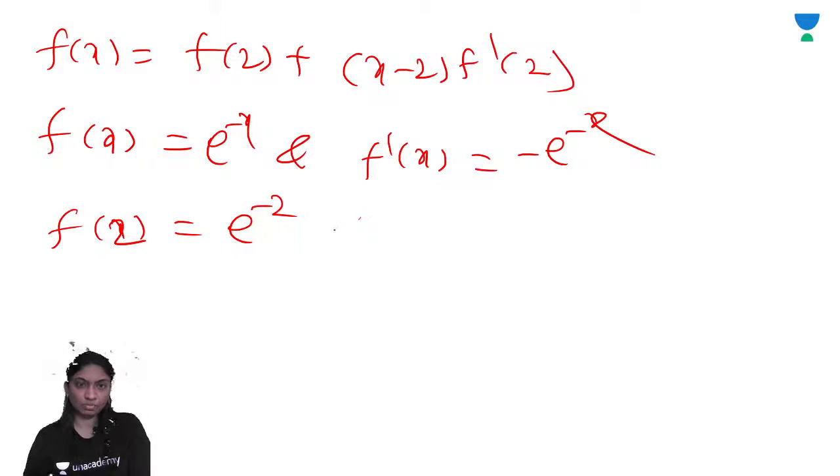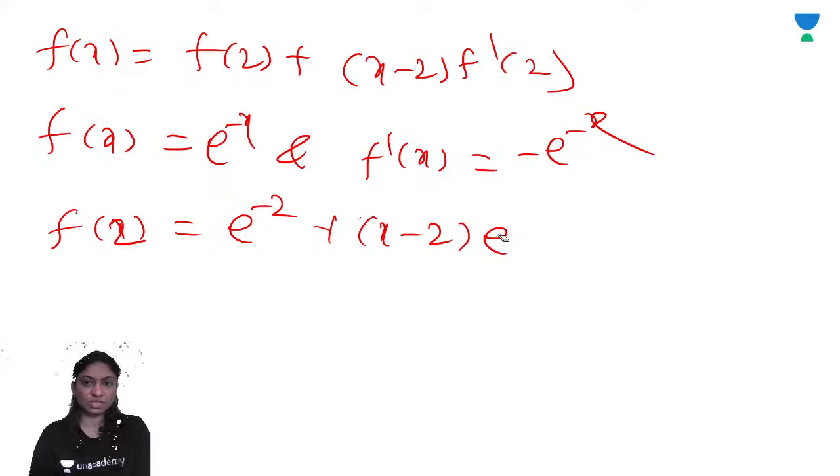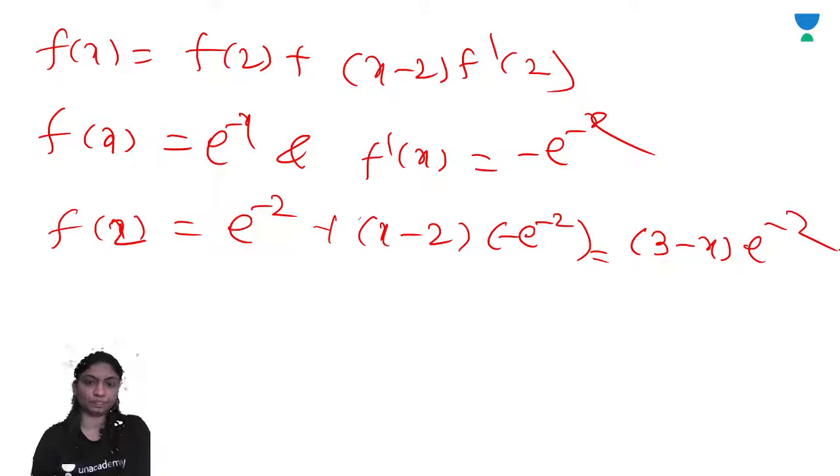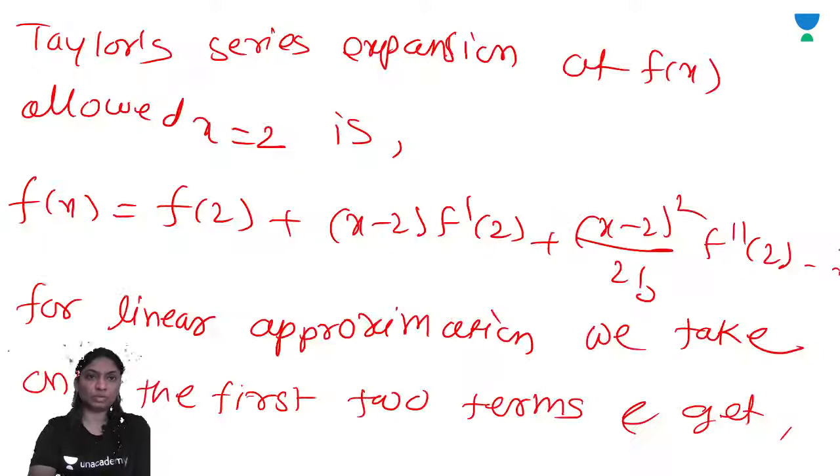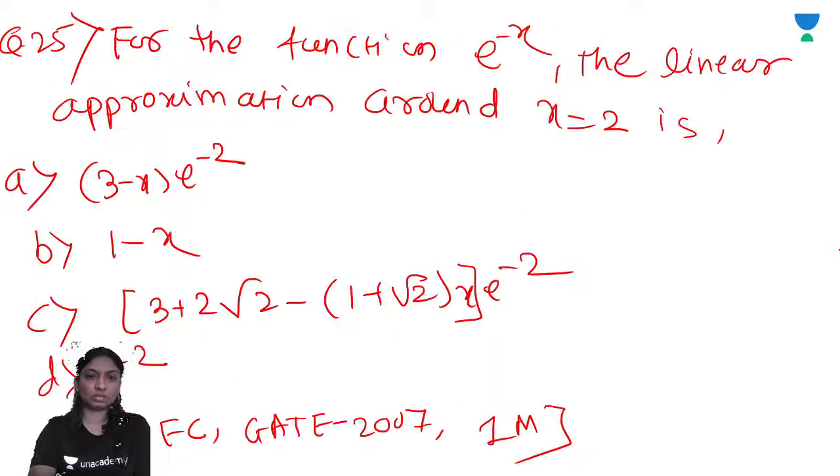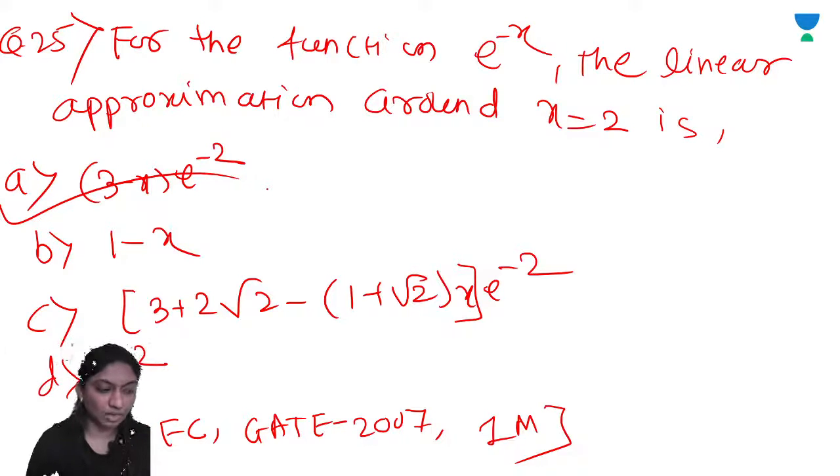So f of x equals e raised to minus 2 plus x minus 2 into minus e raised to minus 2, which is equal to 3 minus x into e raised to minus 2. The correct option is A. I hope you are getting it clearly. Now let's see the next question.